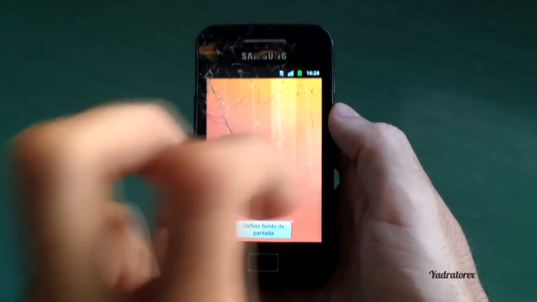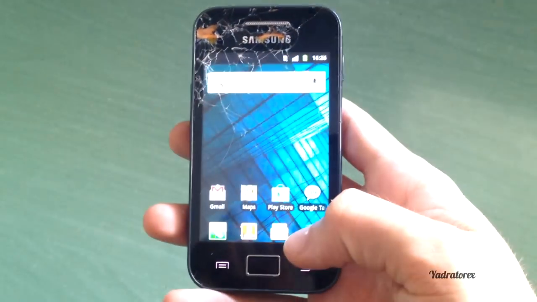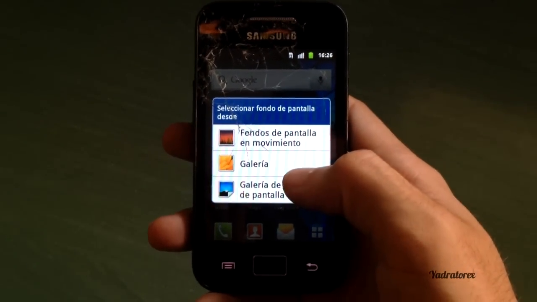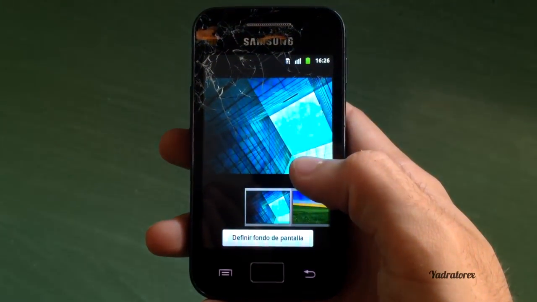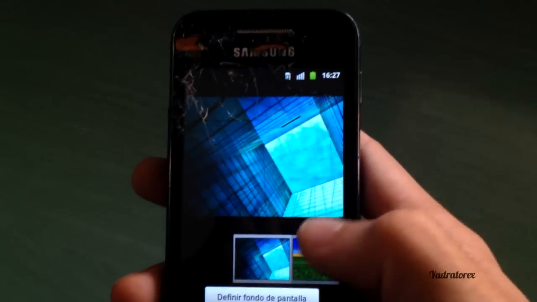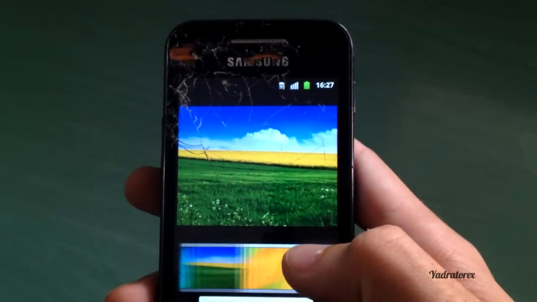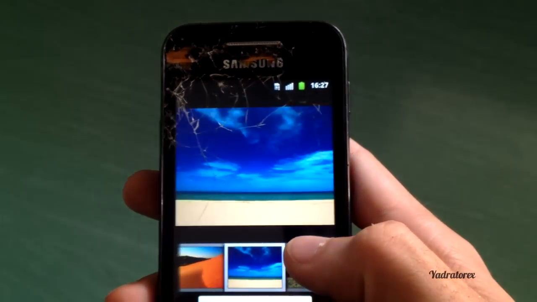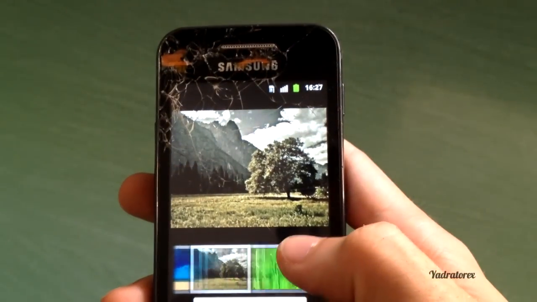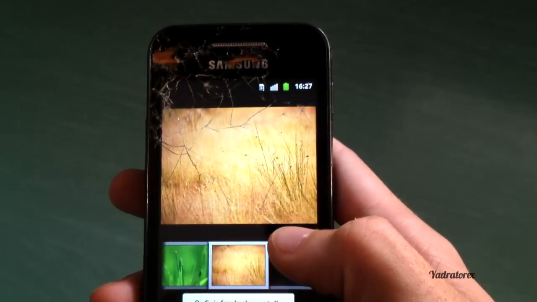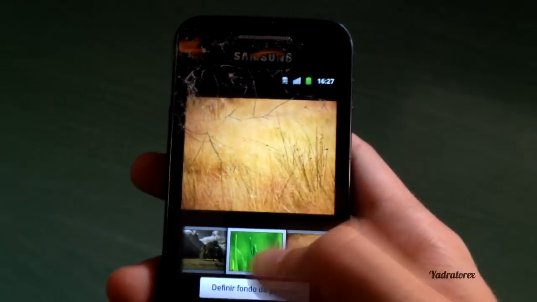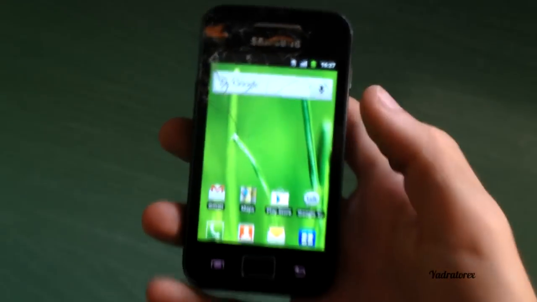This is like a GIF, okay? What more? Are the same as my Galaxy Mini. All are the same. For example,